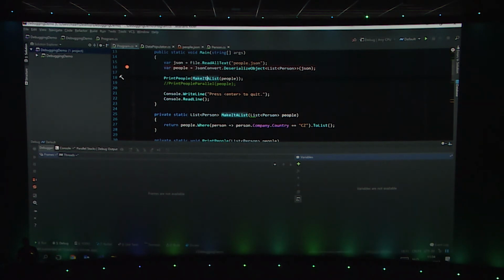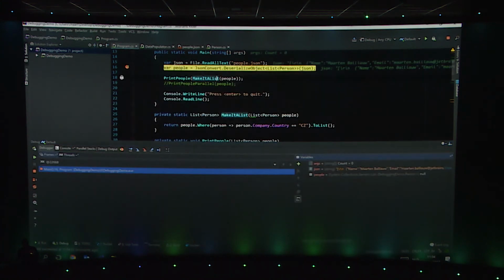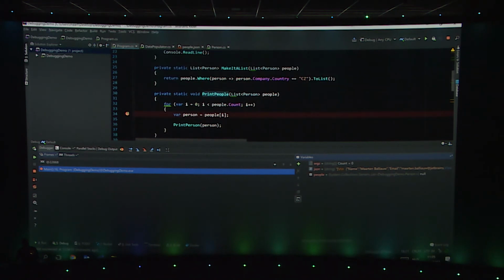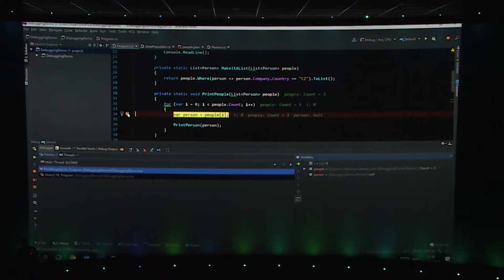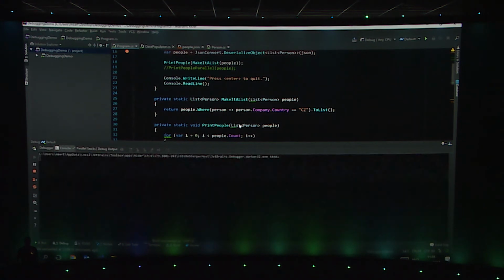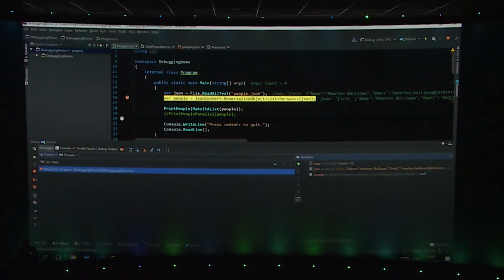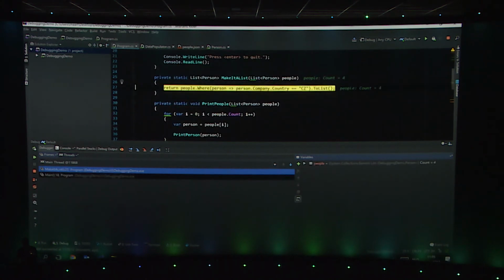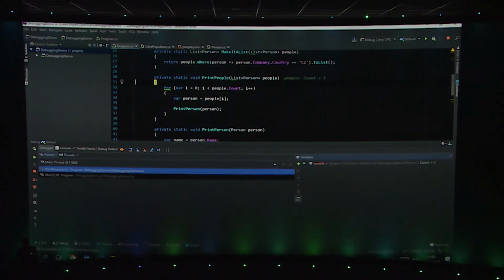Well, if I run this code and debug it, and I'm interested in going into print people directly. Normally, what I would have to do is find my print people, put a breakpoint in there, and just F5 until I arrive in print people, right? The thing that Rider allows us to do is do a smart step into. Because if I would do a normal step into, I would go into make a list and then into all the things in there, and only then I would go into print people. And by the time I arrive in the method that I really wanted to debug, I typically lost track of what I was going to do and I go grab a coffee.